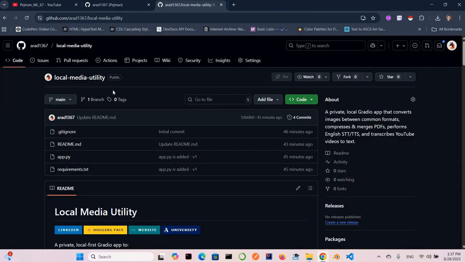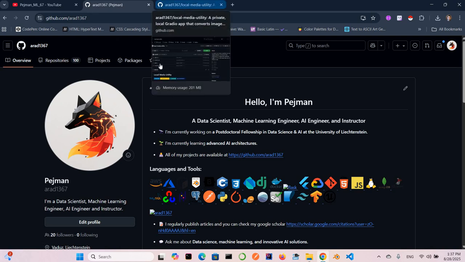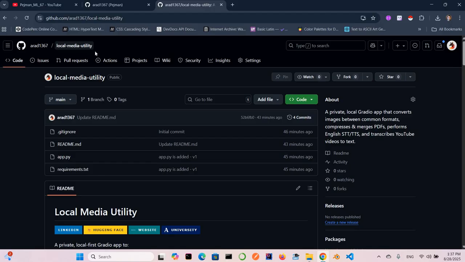This is the first part. And how do you access this repository? If you check my GitHub at github.com/arad1367, you can find my GitHub address, and then you can find the local media utility repository. This is the repository for this application, and we have the main file, app.py. The two files required for us are app.py and requirement.txt. We need to install the requirement.txt and use it inside of app.py.